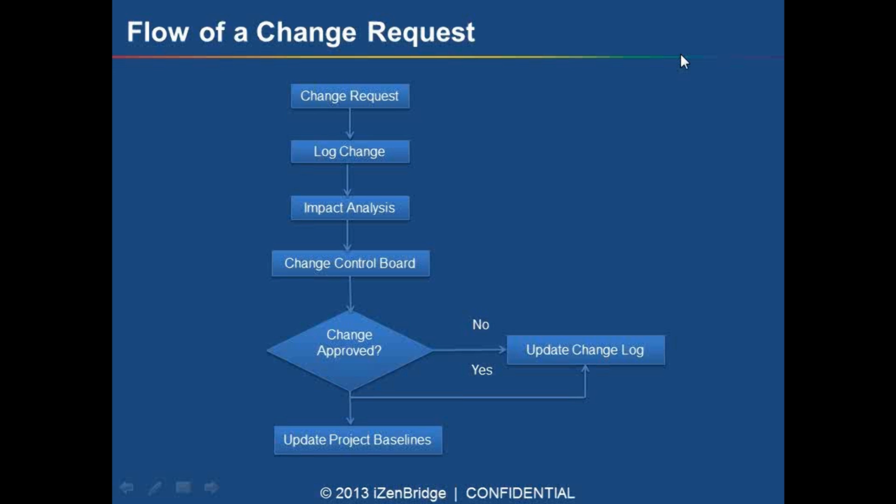Then, after we have logged the change request in our document, which we call a change log, as a project manager we are going to do the impact analysis: if we implement this change, what all is going to be affected by it, and what more changes we need to make. What artifacts, what product documents, maybe your project baselines, or maybe your project management plan is going to be changed by this change request.